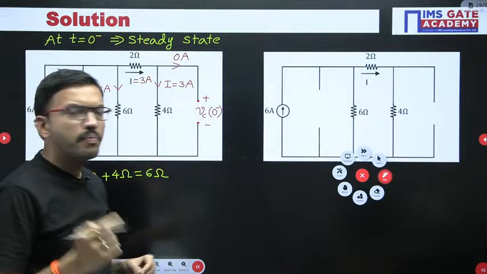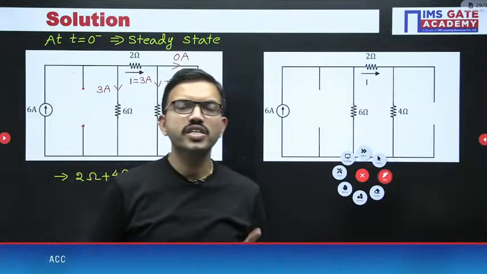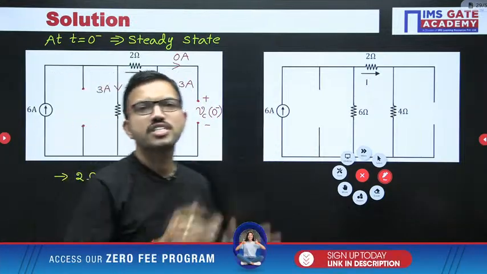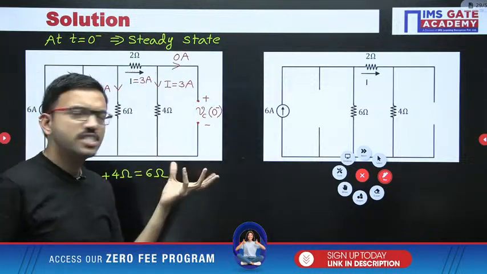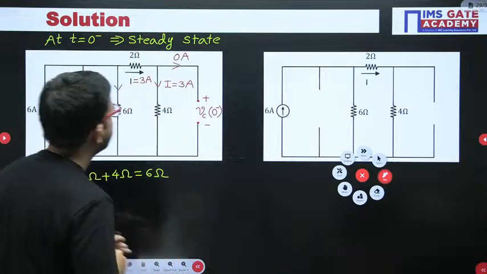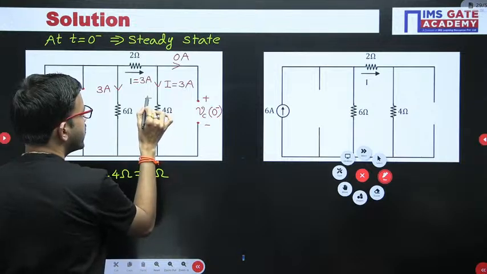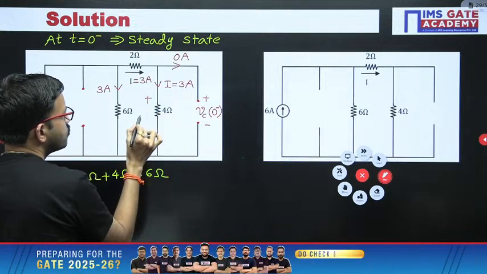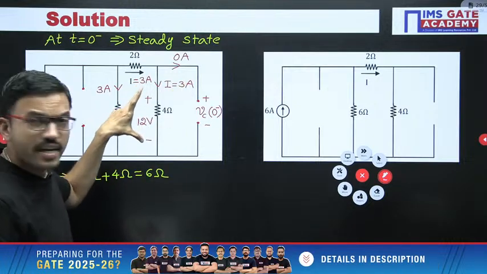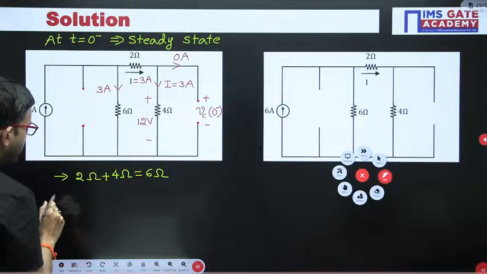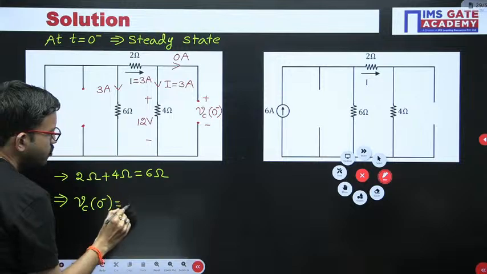See, the moment you have drawn the equivalent circuit like this, in order to find the current or the voltage, you are bringing the circuit into the first chapter. That's all. Once you know the basics of the first chapter, definitely we can solve. So now you can use Ohm's law. Here current is entering like this, that means the voltage polarity is plus here and minus here. 3 into 4 is nothing but 12 volts. So across these two terminals, the voltage is nothing but across this 4 ohm. So Vc of 0 minus is equal to 12 volt.